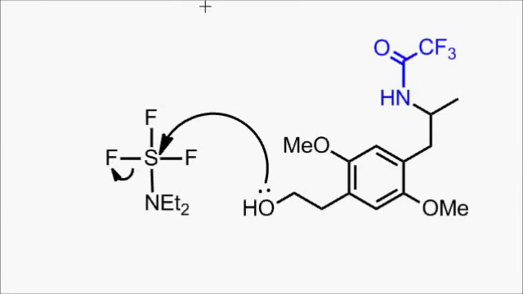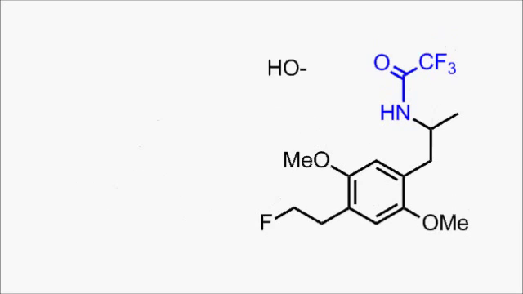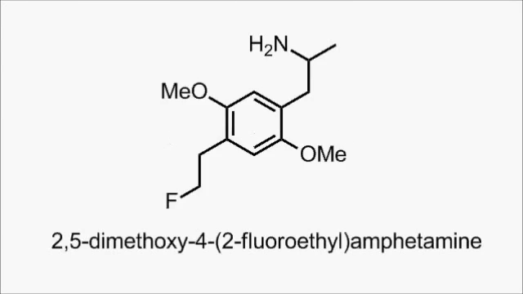Anyway, the alcohol attacks the sulfur and displaces a fluoride ion, and the displaced fluoride comes back and pushes off the oxygen-sulfur species. The only thing left is to remove that protecting group with a reaction that's not very interesting, and the final product is this fluorinated amphetamine derivative.